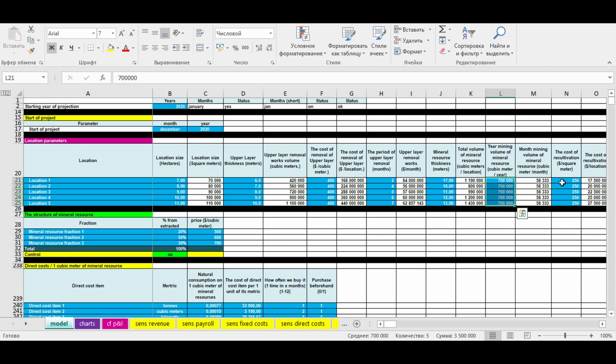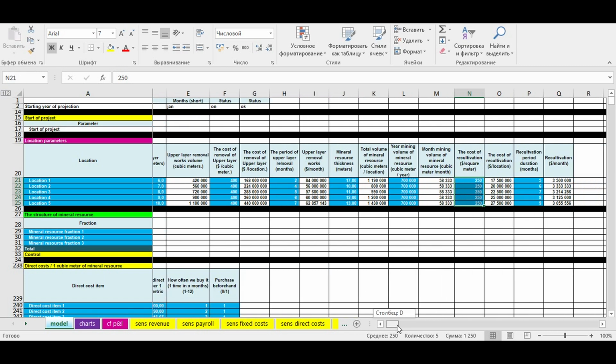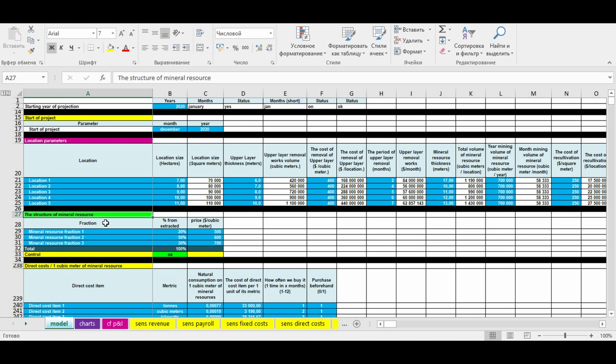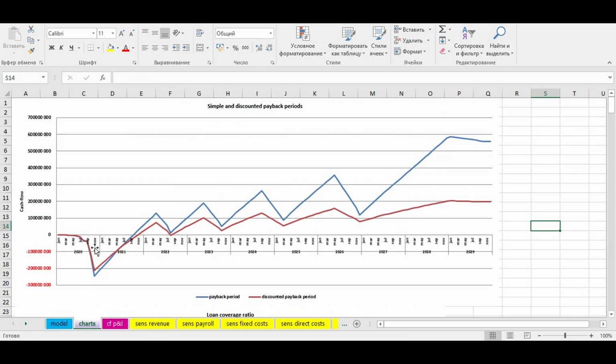When the volume of mineral resources is out, you will have to recultivate this location. Here you enter the price of recultivation in dollars per square meter of this location. Also, you have to specify the duration period of recultivation in months here. Once you've entered this information, our financial business model will automatically go from one location to another, finishing extraction of mineral resources in one location and starting extraction of mineral resources in another location.